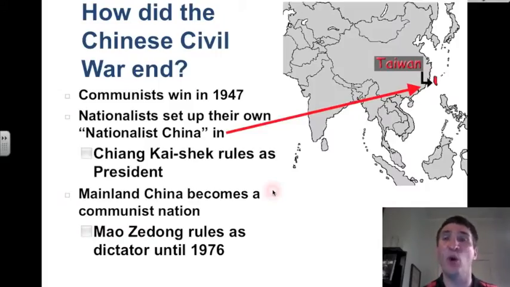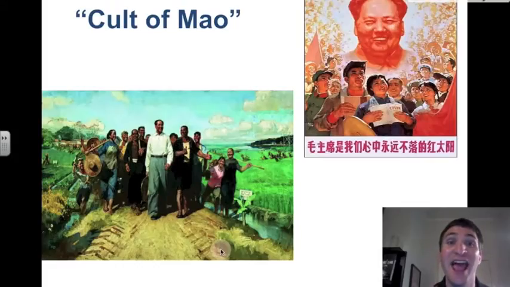How did the Chinese Civil War end? Well, the communists win in 1947 and the nationalists set up their own nationalist China in Taiwan. You might call Taiwan the Hawaii of China. But in this case, they have their own government and their own economy. In mainland China, however, there is a communist nation that develops, and Mao Zedong rules as the dictator of mainland China until 1976. And he develops a cult, the cult of Mao.